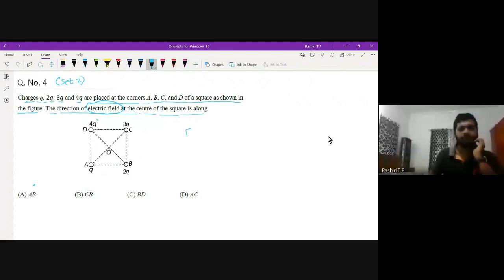The electric field due to a charge is proportional to the magnitude of that charge and inversely proportional to R squared, where R is the distance from the charge to the point of interest. To the center from each point, R is the same. This electric field is also a vector quantity, same as that of force. Therefore, you can apply the same technique here also.